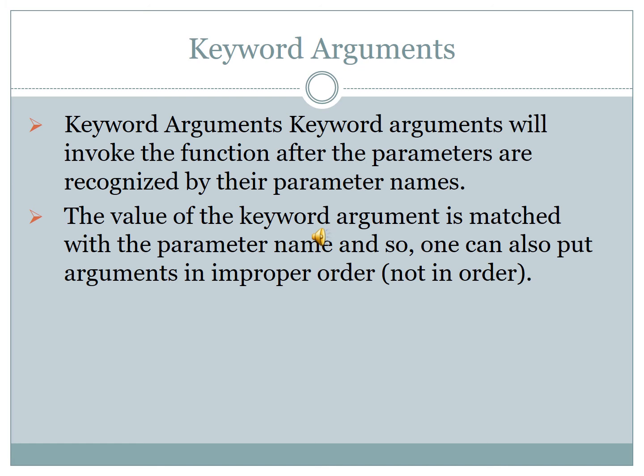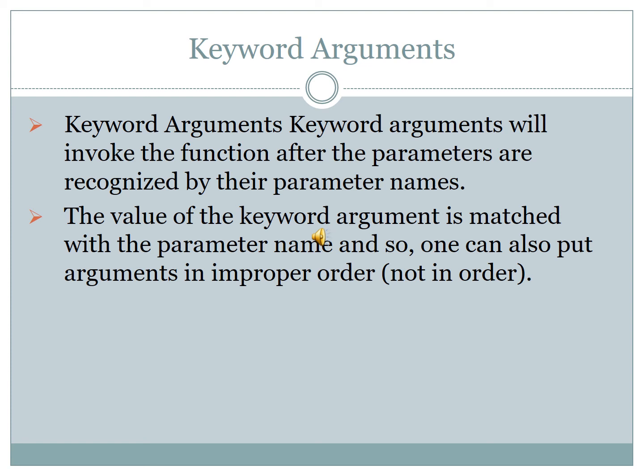Right? Keyword arguments will invoke the function after the parameters are recognized by the parameter name. The value of the keyword argument is matched with the parameter name. One can also put arguments in improper order. Okay.